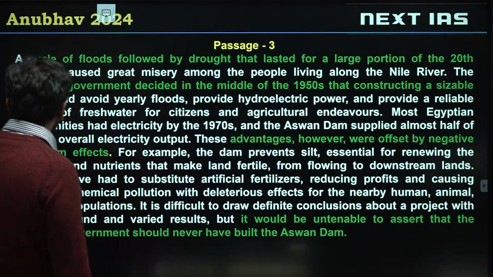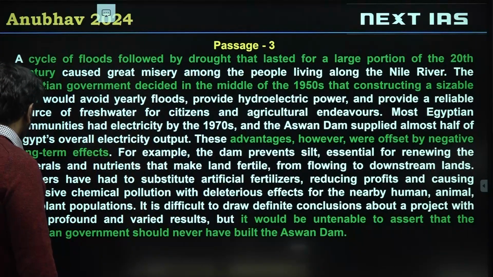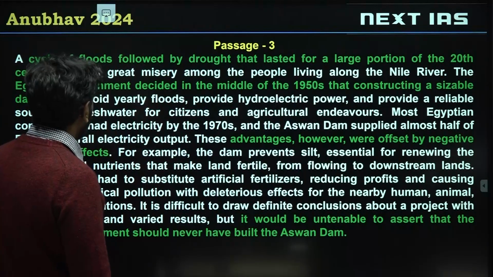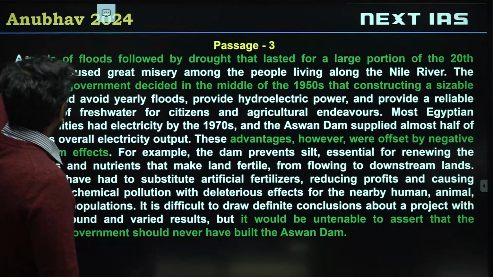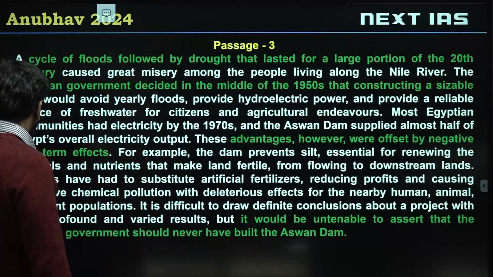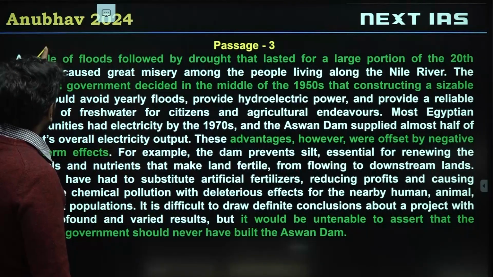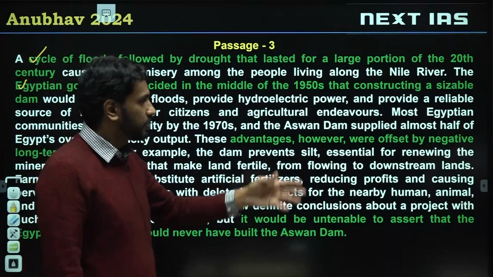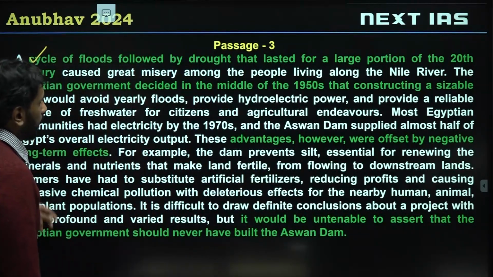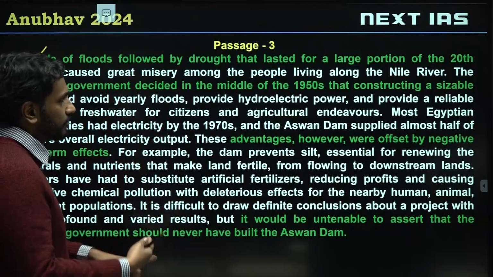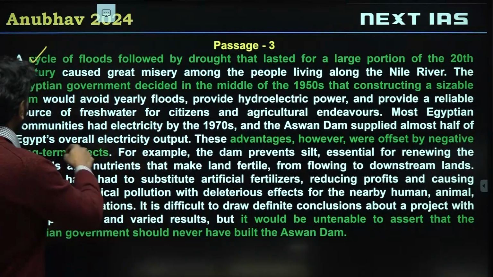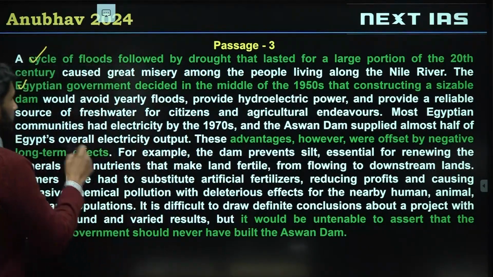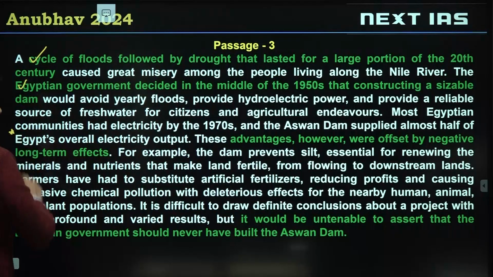Okay, so we have again a slightly longer passage. A cycle of floods followed by drought that lasted for a large portion of the 20th century. This cycle of floods led the Egyptian government to build a dam, right? So we know of this Aswan Dam, you would have read about it. So that Aswan Dam will give agriculture, will give electricity, and all that will come. Most Egyptian communities had electricity by the 1970s. The Aswan Dam supplied it. So we are told of the success of the Aswan Dam.